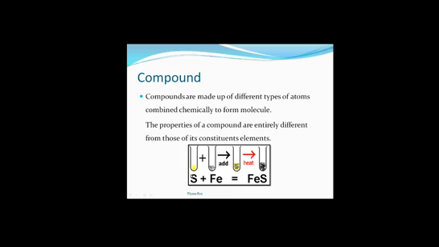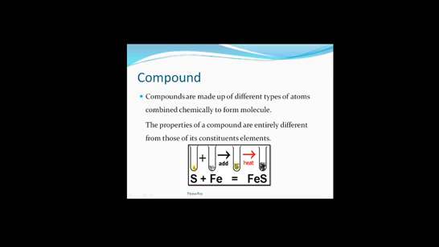If we give an example, then it will be easy to understand this part. See, here we have taken some sulfur in this test tube. Sulfur is a non-metal. It's a yellow non-metal, it's soft. So here we have taken sulfur dust, and in the second test tube, we have taken some iron dust, which is a metal. So sulfur is a non-metal we have taken in the first test tube. Iron is the metal which we have taken in another test tube.